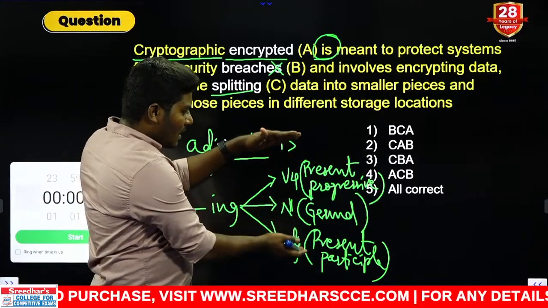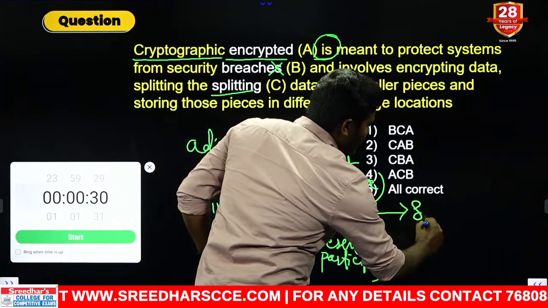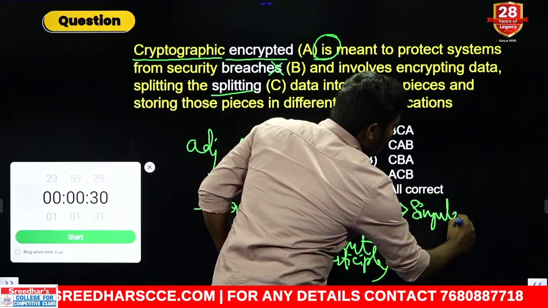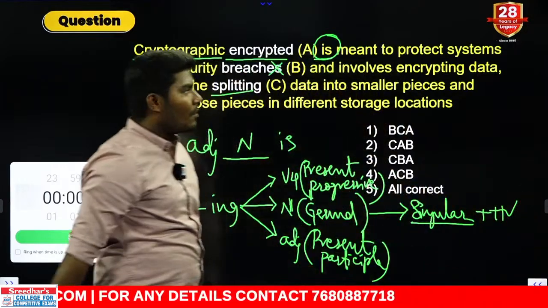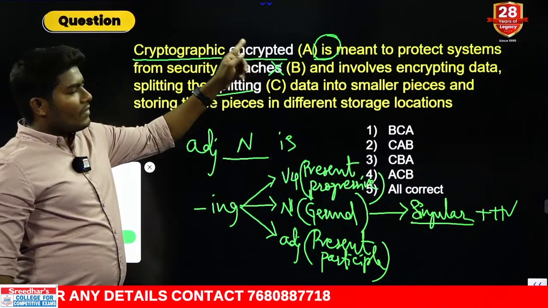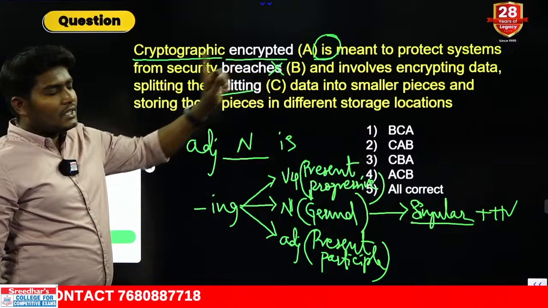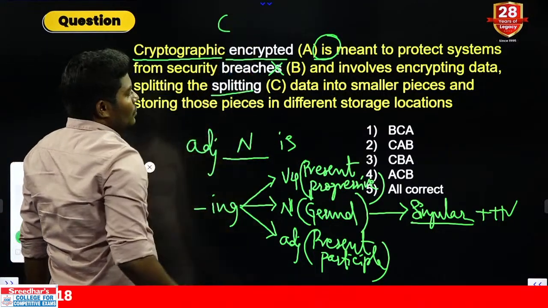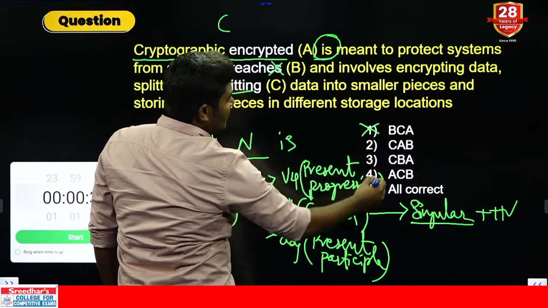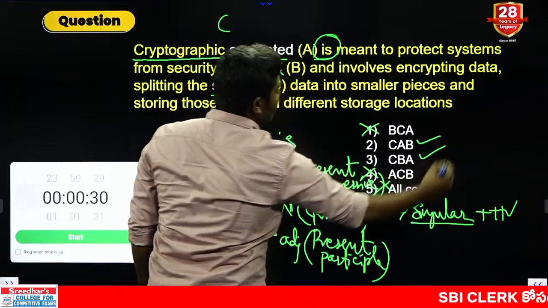Now I am not discussing the first one or the third one, I am speaking about the gerund. All the gerunds in English, remember, are only singular. So when it is singular, the helping verb also must be in the singular combination. So encrypted is not a noun, we need a noun. Breaches can be taken as a noun, but that is plural, not possible with is. What is remaining? Only splitting. So the answer should start with only C. So immediately we can eliminate the first option, the fourth option, and also the fifth option. Your answer is either 2 or 3.